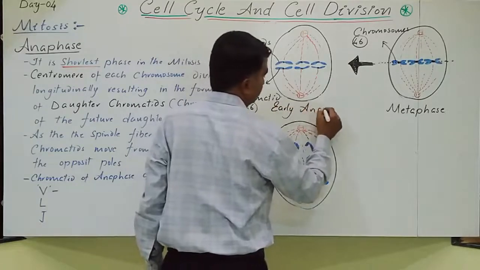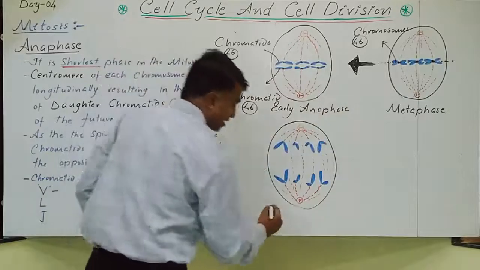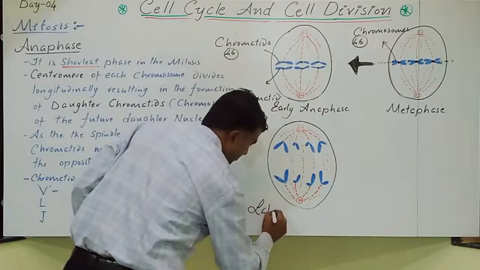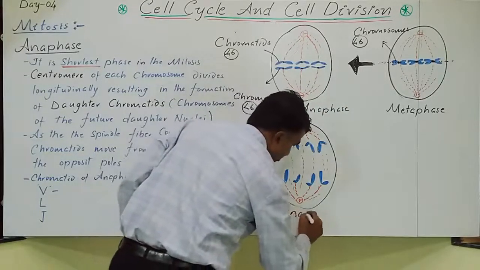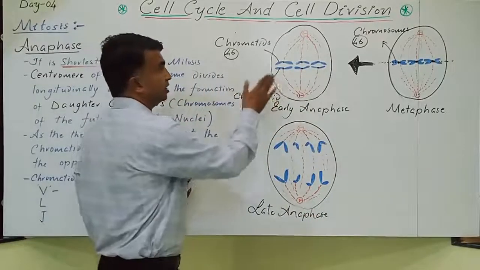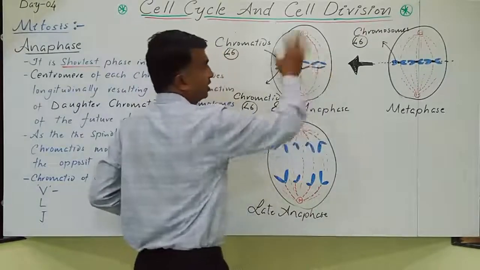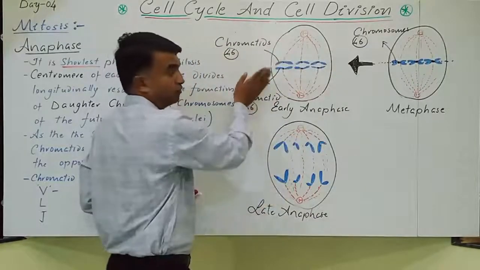Early anaphase. And this is called late anaphase. Late anaphase. Now what is the difference? In early anaphase, the chromatids are on both sides of the equator, with an equal number of chromatids present on each side.